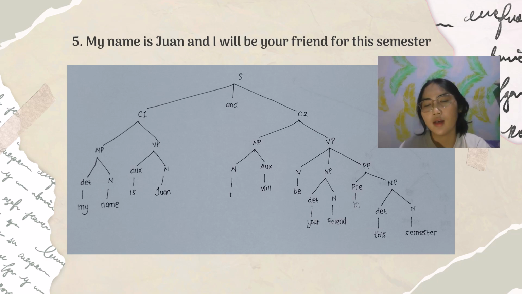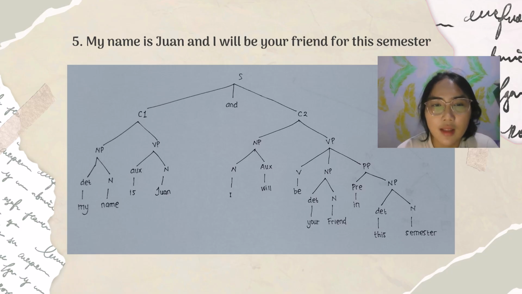Number five is a compound sentence too. My name is Juan and I will be your friend for this semester. The first clause is my name is Juan. The first clause is divided into two branches, NP (noun phrase) and VP (verb phrase). My is a determiner, name is a noun. Is Juan is VP. Is is an auxiliary, Juan is a noun.